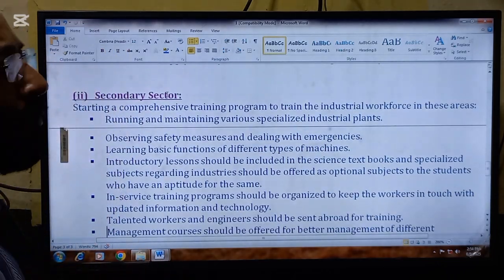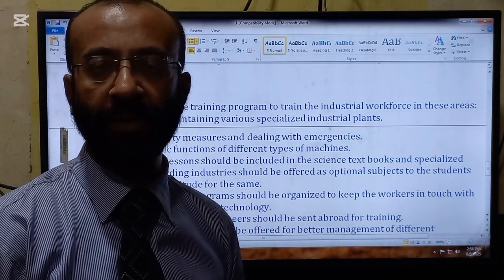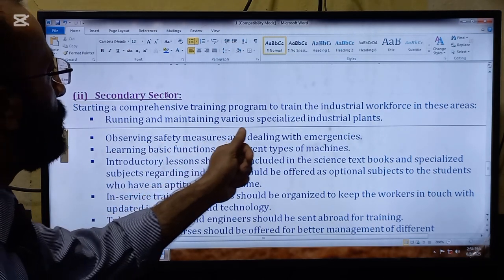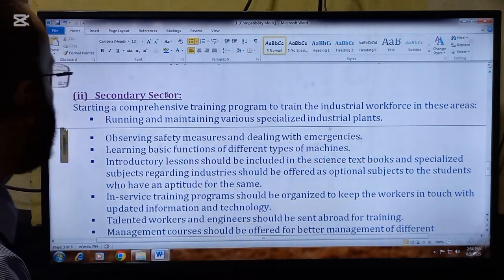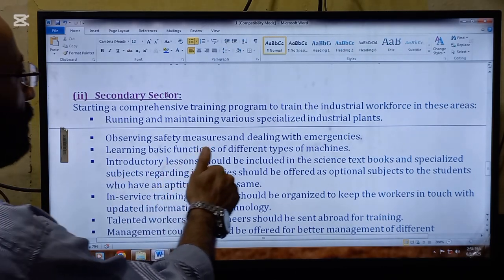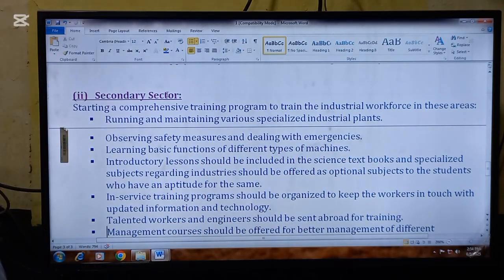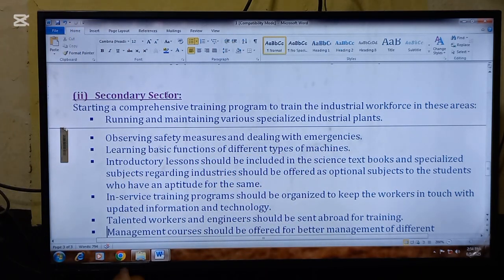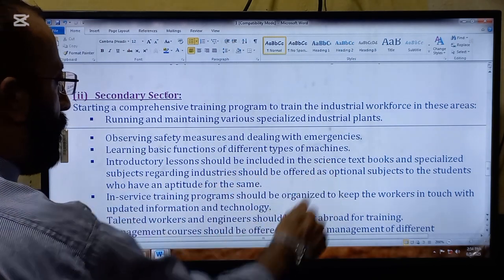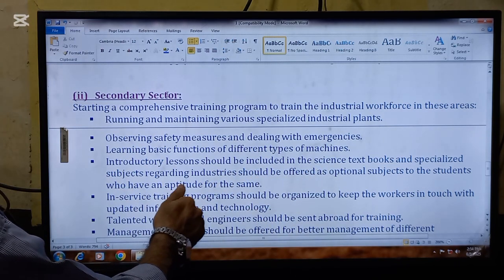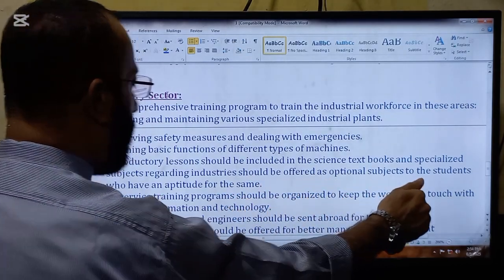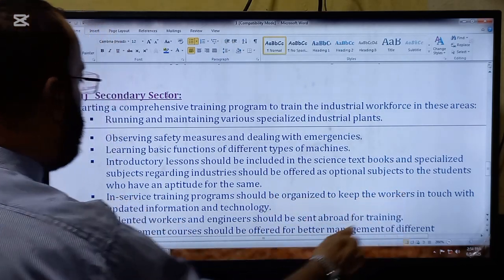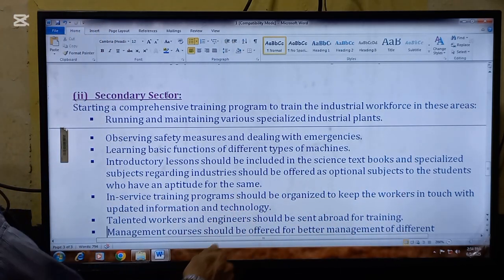Next, we are going to read how we increase the skilled workforce in the secondary sector. So look now, starting a comprehensive training program to train the industrial workforce in these areas. Number one, running and maintaining various specialized industrial plants. Number two, observing safety measures and dealing with emergencies. Next, learning basic functions of different types of machines. Next, introductory lessons should be included in the science textbooks and specialized subjects regarding industries should be offered as optional subjects to the students who have an aptitude for the same.